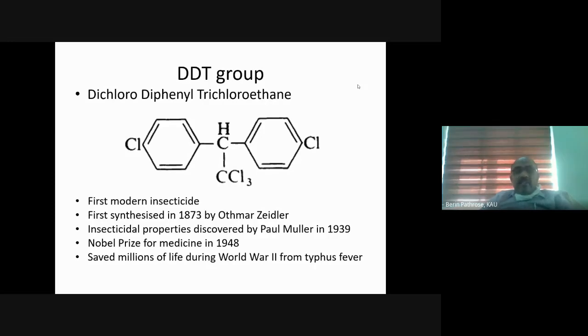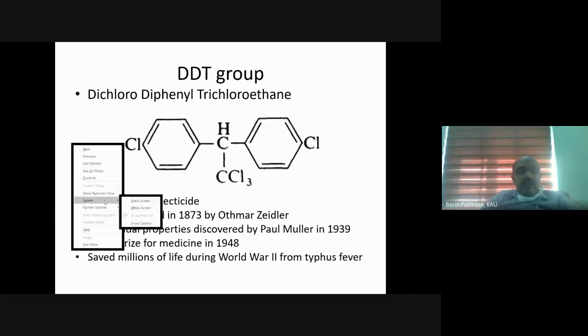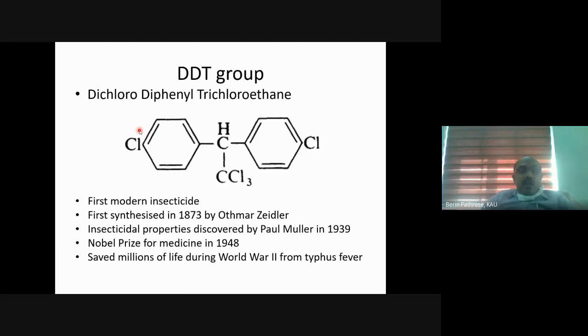The expansion of DDT is dichloro, diphenyl, trichloroethane. I will show you. Can you see one chlorine atom over here? One chlorine atom over here. So this is dichloro, diphenyl, 2 phenyl groups.